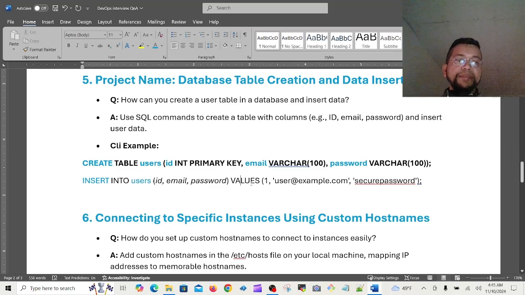This is the key, then values like ID maybe 1, first ID, then email is a string type, right? So it should be under this statement. This is the inverted comma, first inverted comma like that, user@example.com, then comma, then here is the secured password.